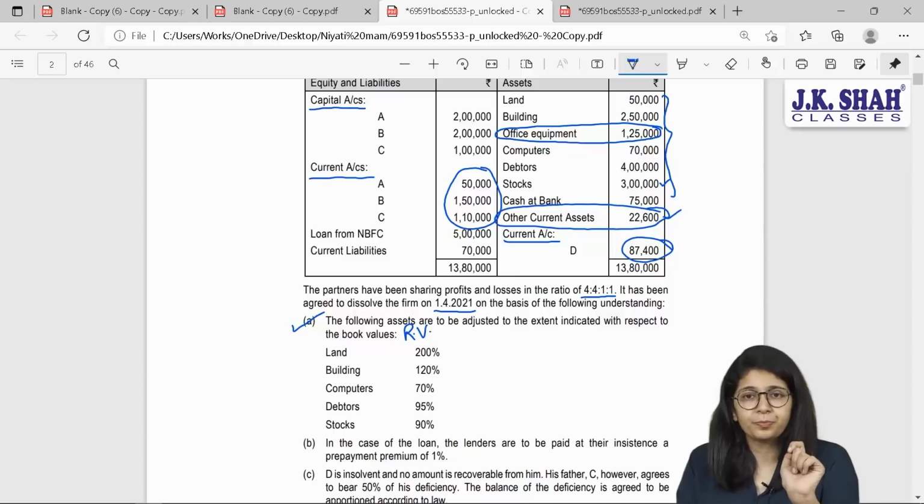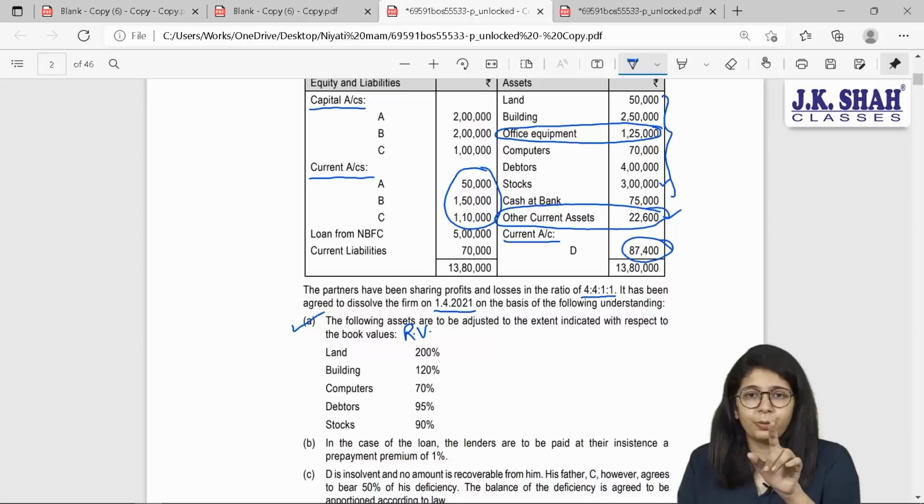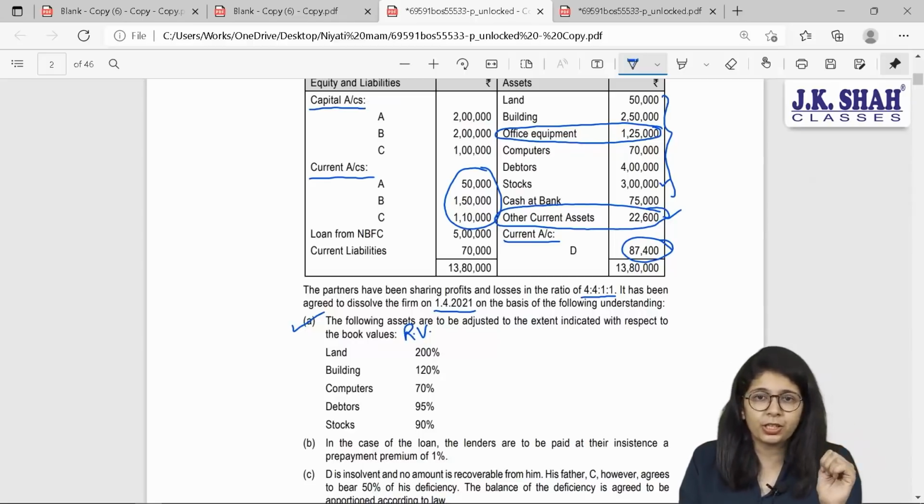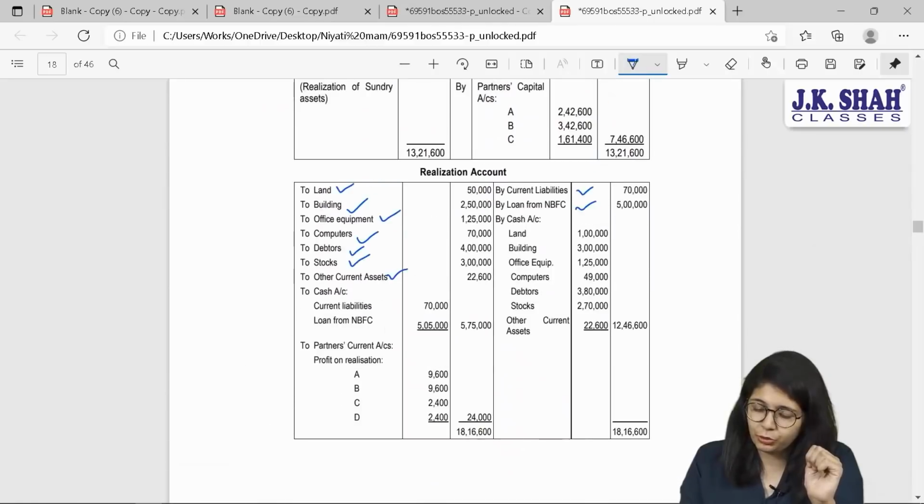Book value. Now, when we sell the assets, what is the journal entry? Cash is coming in, so debit cash bank account, credit to realization account, because all these assets are transferred to realization account. So let us check our solution. Coming to my realization account over here.